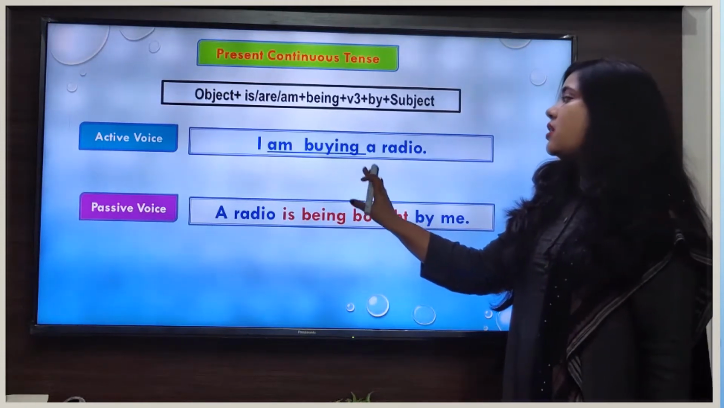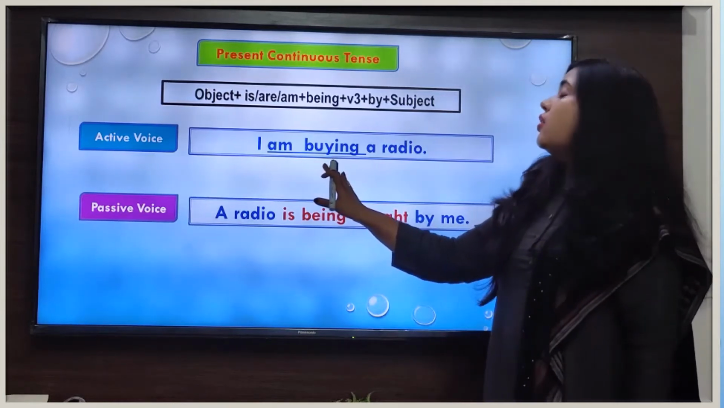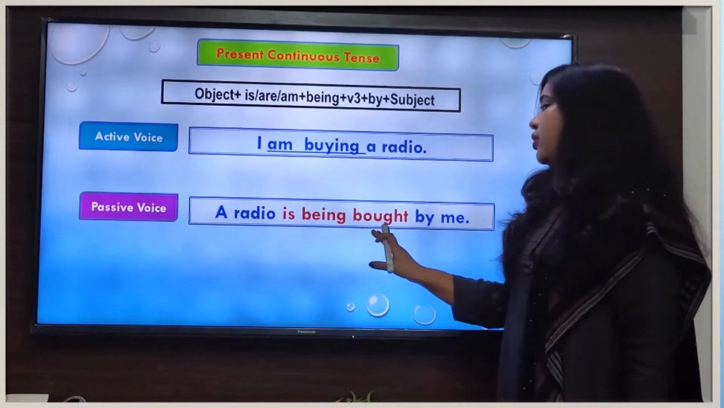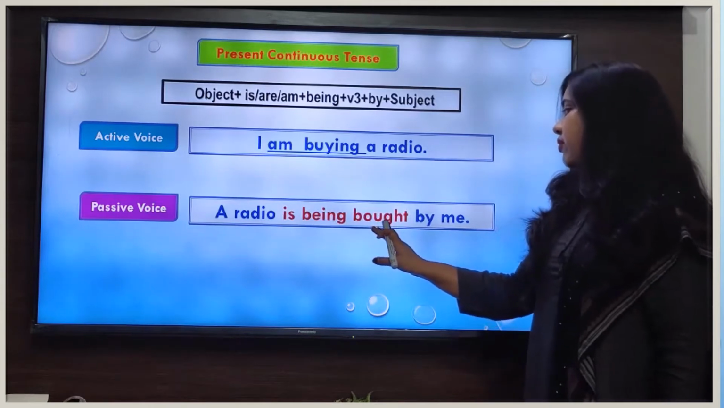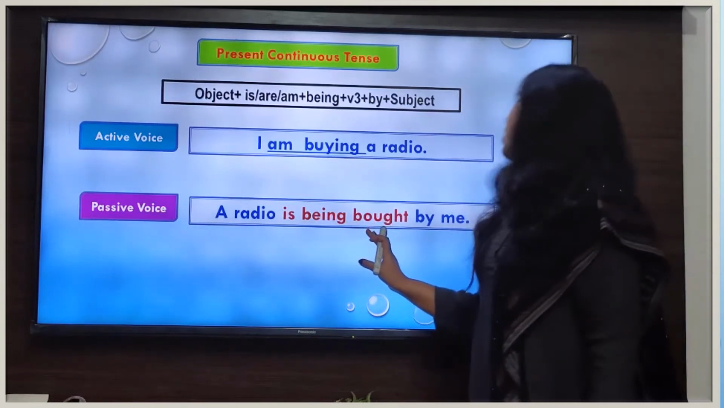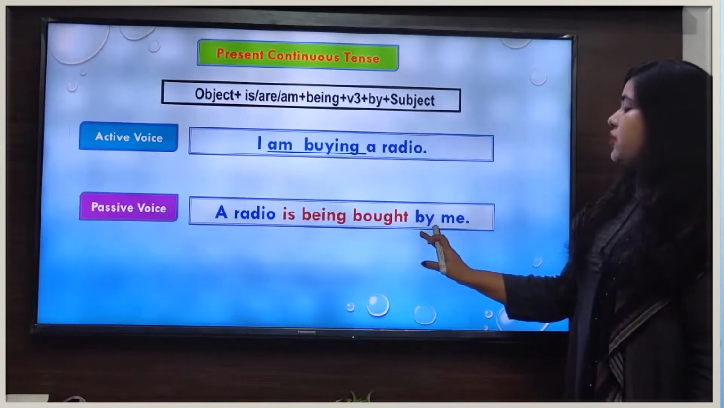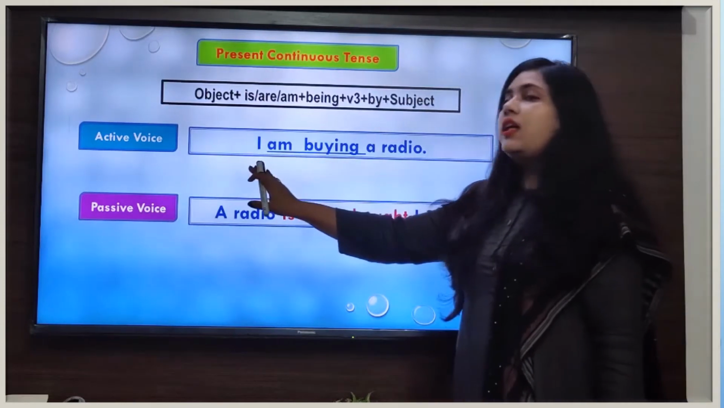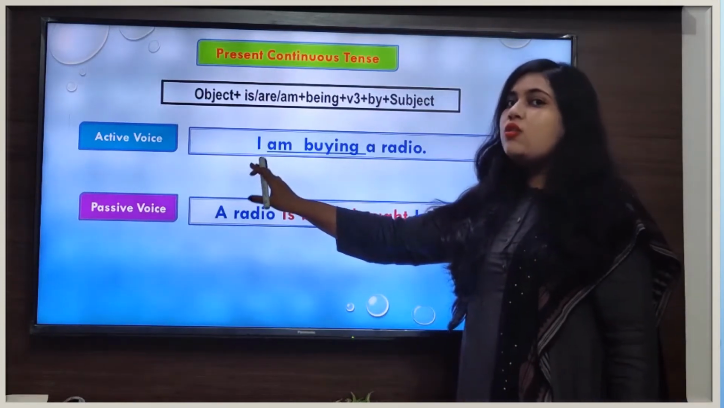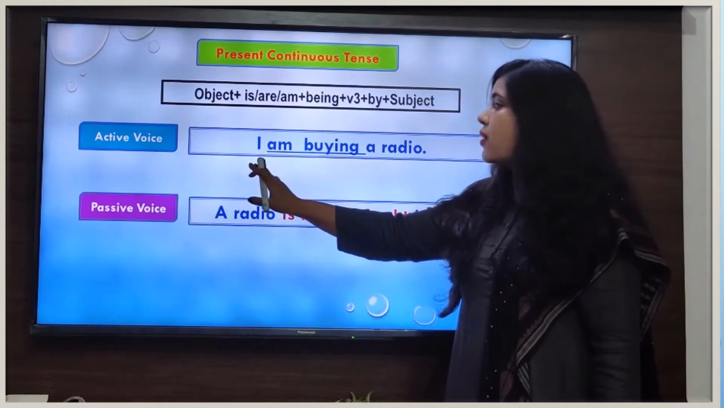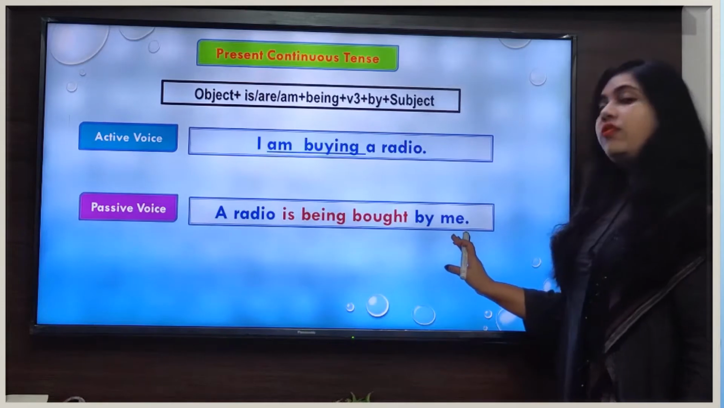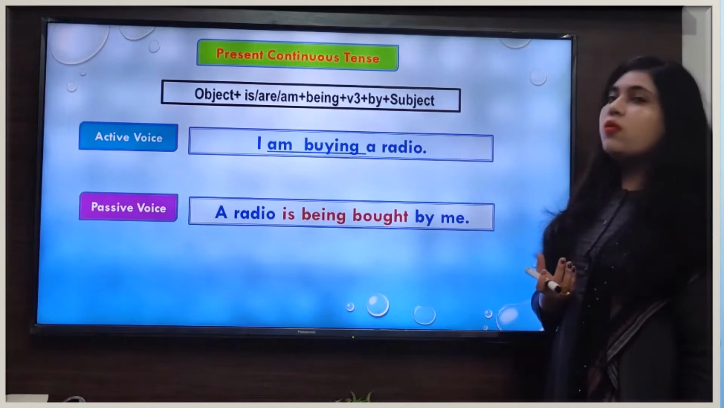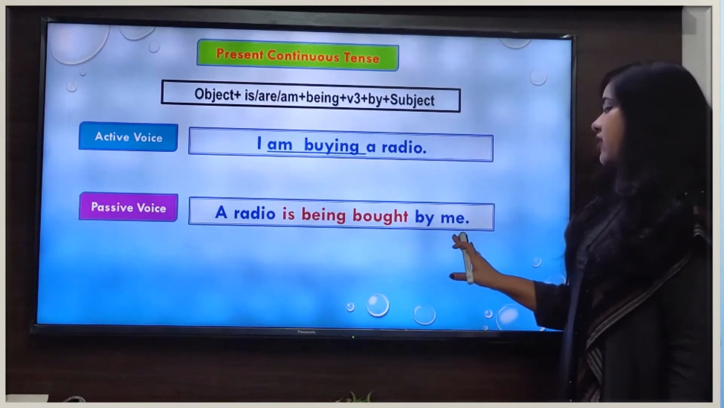In this sentence our main verb is buying. What is the third form of the verb buy? That is bought. That's why we have written bought. And after writing the third form of the main verb, what will we do? We will add the preposition by. And after the preposition by, we will change the subject into object. In this sentence, our subject is pronoun I. So when we change pronoun I into object, we will write the objective case of the pronoun I. And what is the objective case of I? That is me. That's why we have written me.